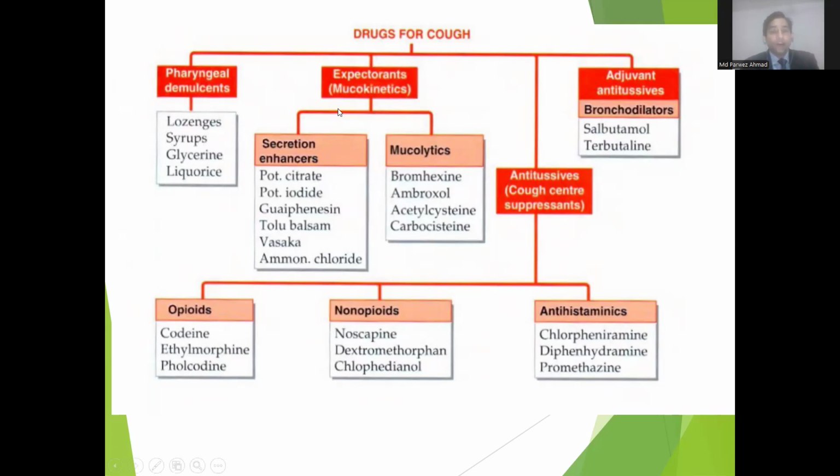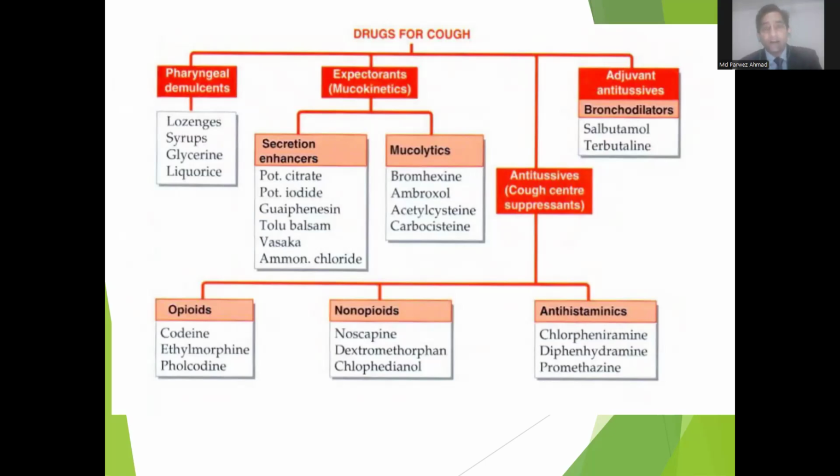Now, expectorants are of two types. Increased secretion type: the first ones are potassium citrate and potassium iodide. Nowadays, potassium iodide is not used because it interferes with thyroid function. Then guaifenesin, tolu balsam, vasaka, ammonium chloride. Nowadays, guaifenesin and ammonium chloride are widely used clinically.